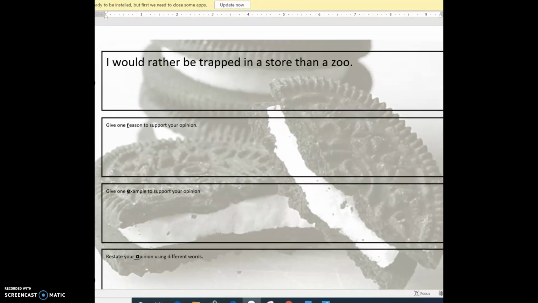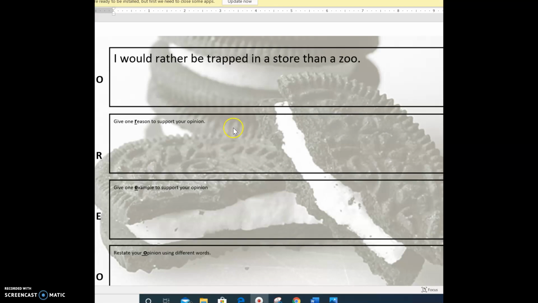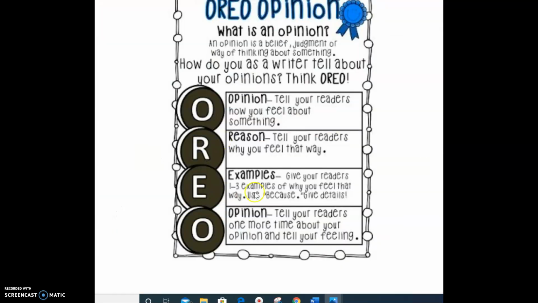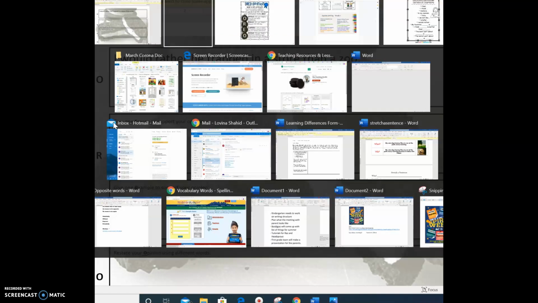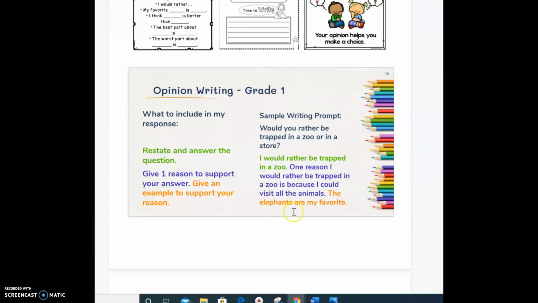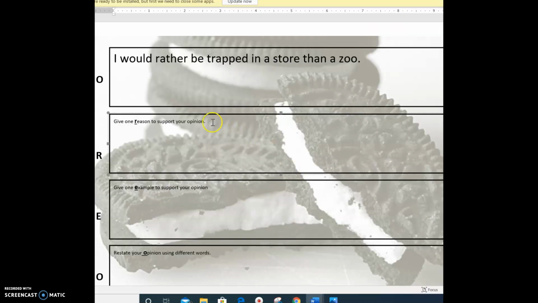And now I want to make sure I'm going to give a reason. Let's go back to our chart. It says, tell your readers why you feel that way. Okay, so I'm going to tell my readers why I feel like that. So I'm going to say, I would rather be trapped in a store than a zoo. And I want to check our example here. Okay, it says, I would rather be trapped in a zoo. One reason I would rather be trapped in a zoo is because. So now I'm going to give my reason. Okay, so I'm going to say,